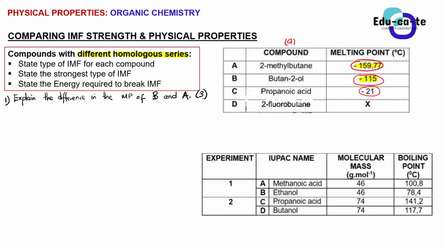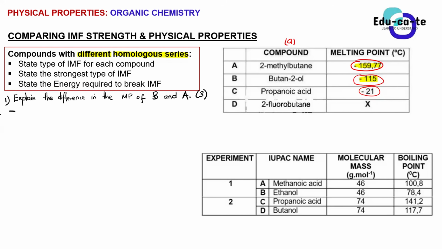Explain the difference, because we have already seen that butan-2-ol has a higher melting point than what? Than this 2-methyl-butane. Now explain the difference. Let's see, Bandisile. It's because butan-2-ol is an alcohol, and alcohol has strong hydrogen bonds. 2-methyl butane is an example of an alkane, and it has weak London forces.